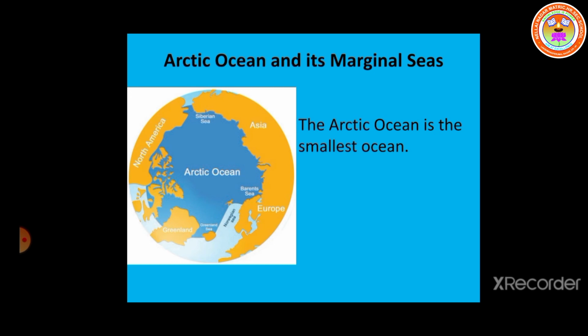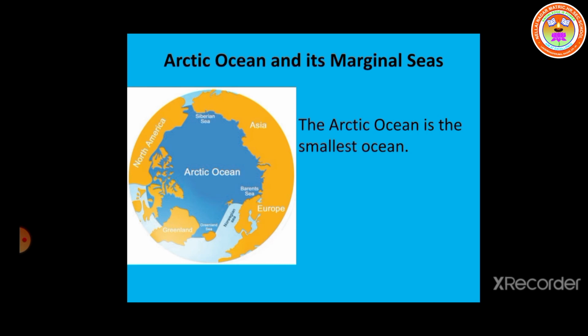The Norwegian Sea, the Greenland Sea, the East Siberian Sea and the Barents Sea are some of the marginal seas of this ocean. Next, islands. Greenland, New Siberian Islands and Novaya Zemlya Islands are some of the islands located in the Arctic Ocean. The North Pole is situated in the middle of the Arctic. The Eurasian Basin is the deepest point in the Arctic Ocean.